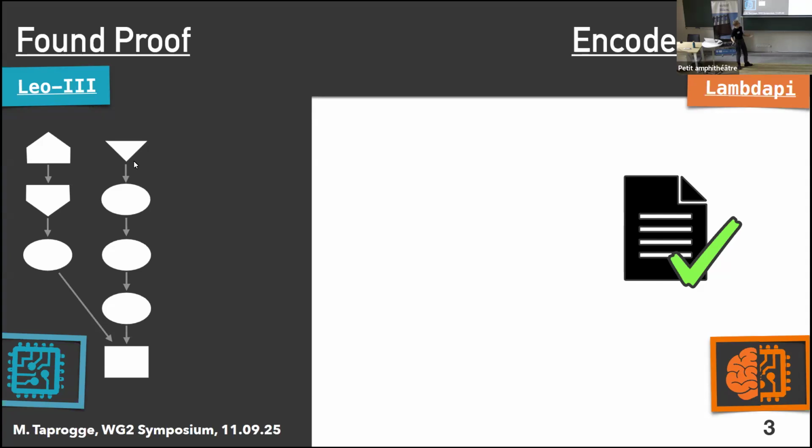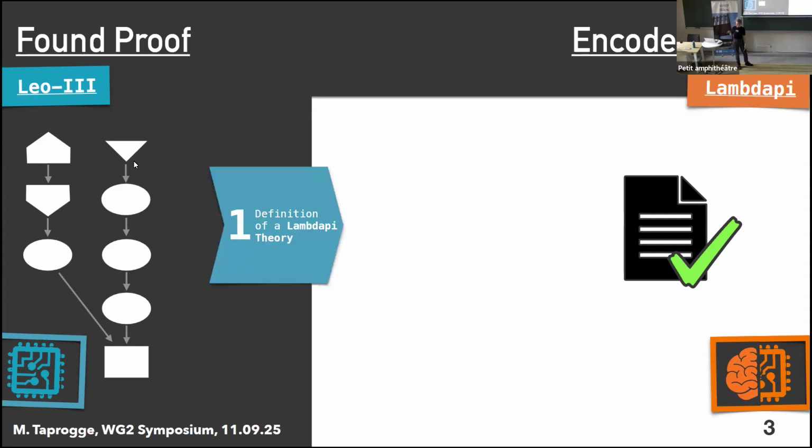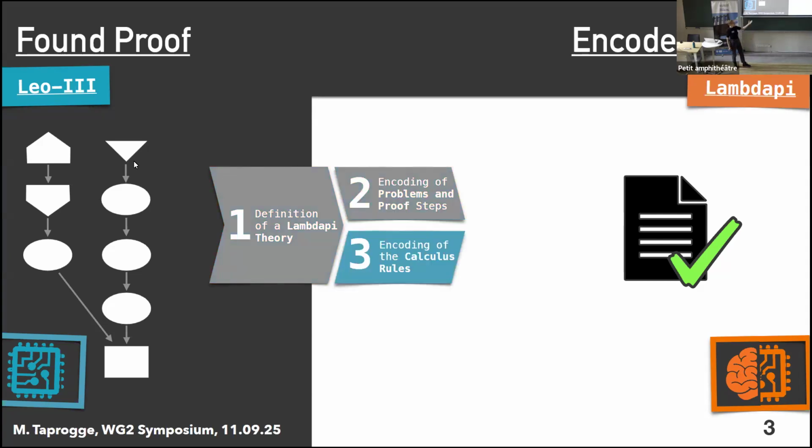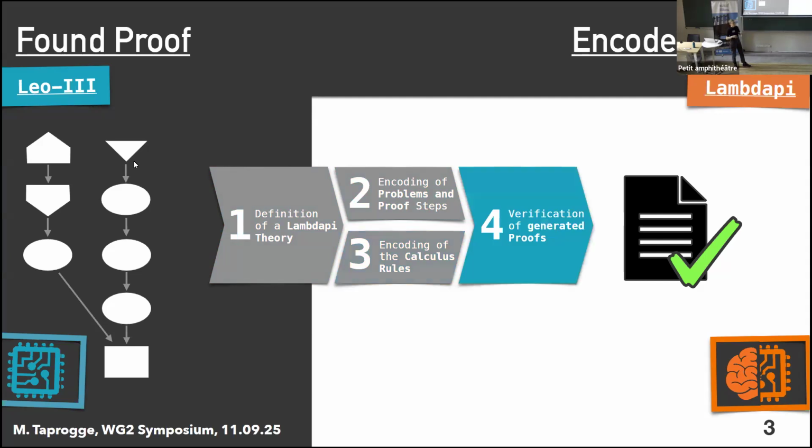The first thing that we have to do is the definition of a LambdaPy theory. That is a representation of our object logic in terms of LambdaPy, our meta logic. Building on this, we can then encode the individual steps of our proof and the problem, as well as the inference rules. And then based on these encodings, we can try to encode the proof as a whole.